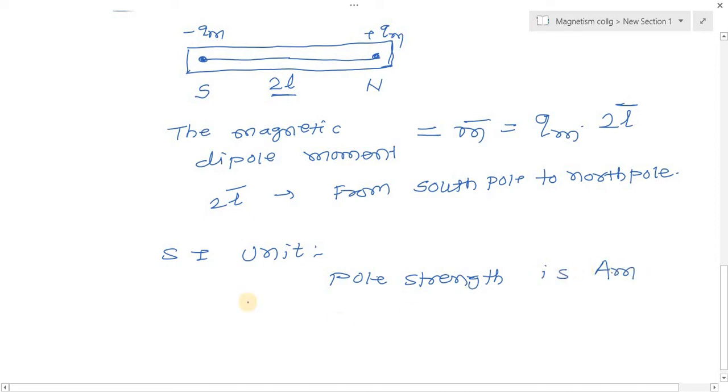And the SI unit of magnetic dipole moment is ampere meter square. So the SI unit of pole strength is ampere meter, and the SI unit of magnetic dipole moment is ampere meter square.